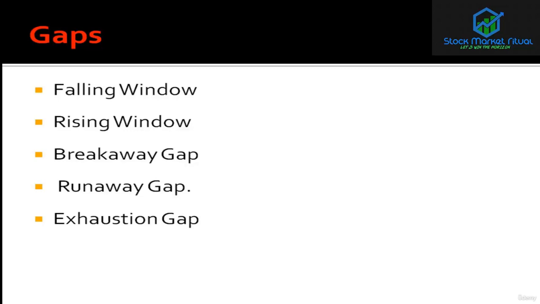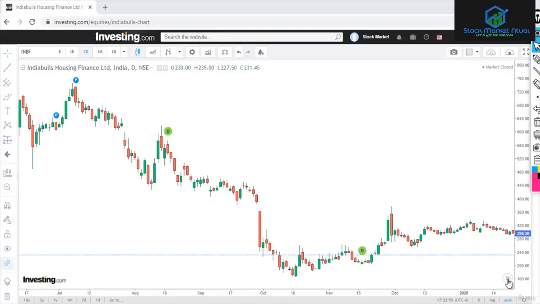The next is the common gap. Common gap is more common, as you can see every day. Today at whatever price the market closed, tomorrow there will be some difference between the open of tomorrow and the close of today. So the previous close and the next day open, there is a difference. That is a gap, but this common gap is more dangerous than a breakaway, runaway or exhaustion gap. This is because this gap is not directly visible on the chart. In a chart, if we see one candle after the other, then we can get some idea about it.